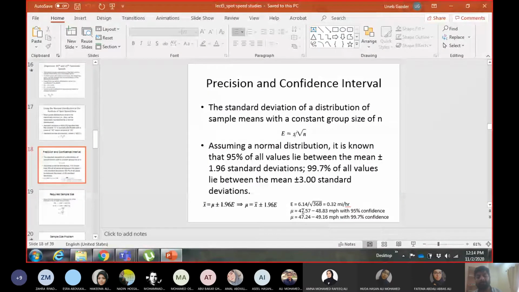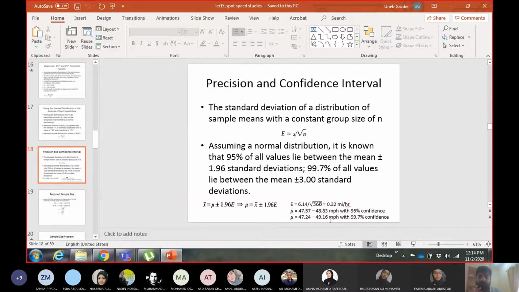So 95% of drivers are driving in the range of 47.57 and 48.83, and 99.7% of drivers are driving within the range of 47.24 and 49.16 from the entire population of drivers.